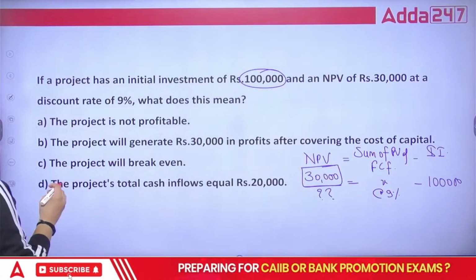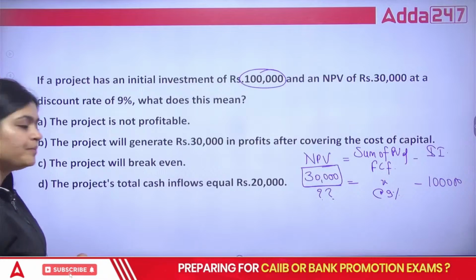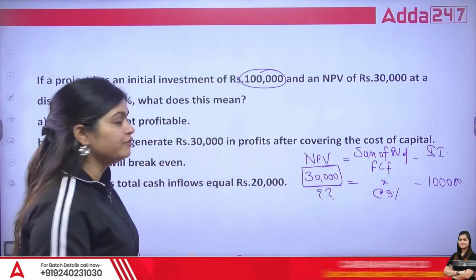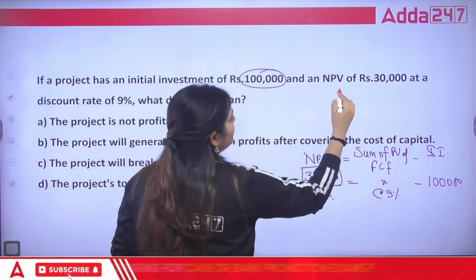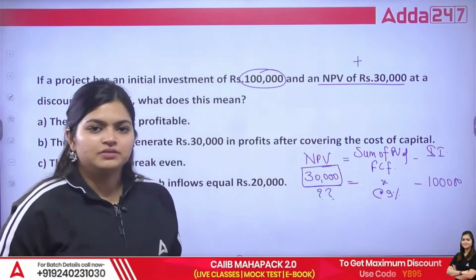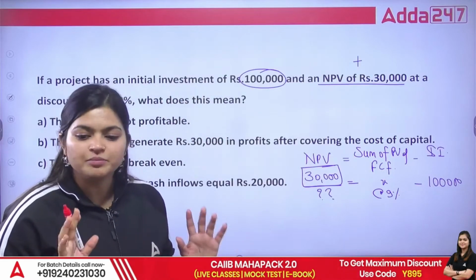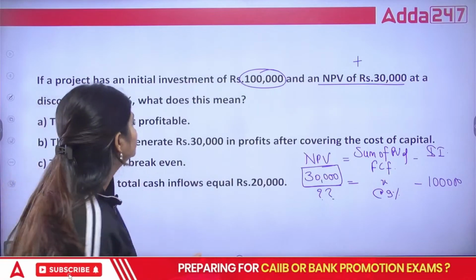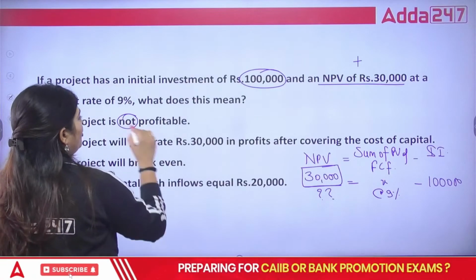So let's read. A, the project is not profitable. If this is 30,000, they are not saying positive or negative. If it is plain 30,000, that means it is positive. Otherwise they would give a negative sign or some hint. But they are not talking about any negativity in this question, so A is wrong.